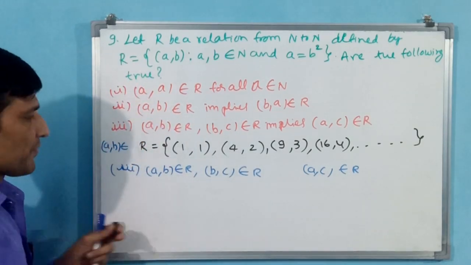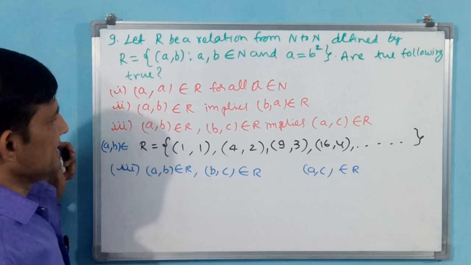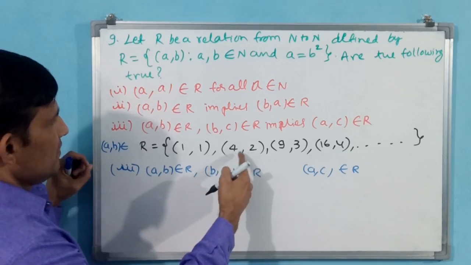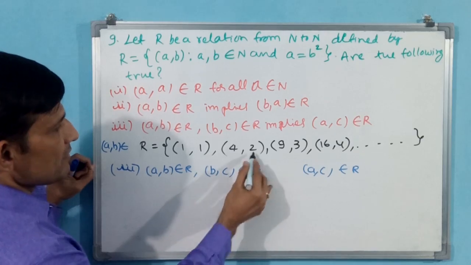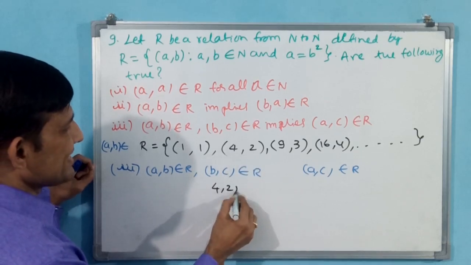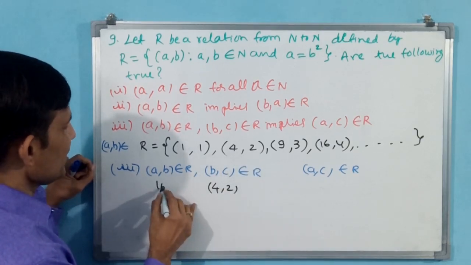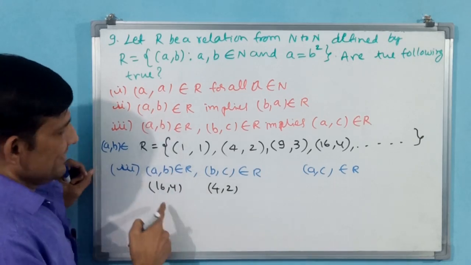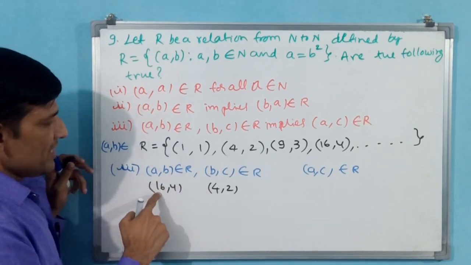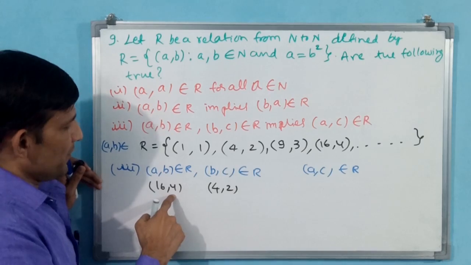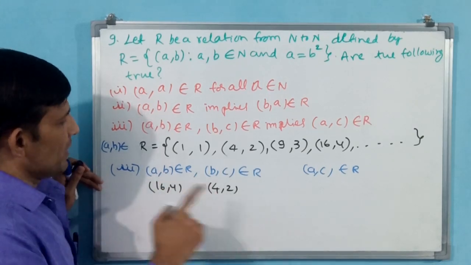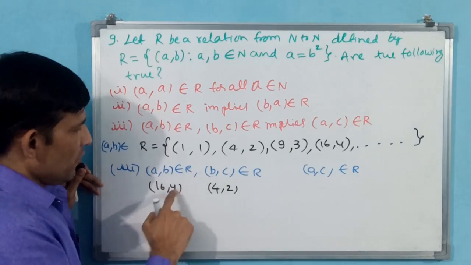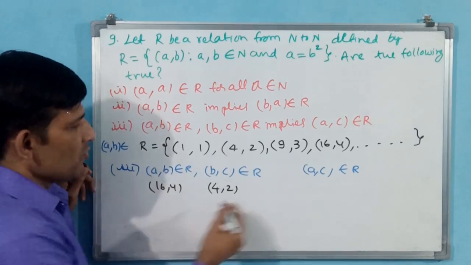What is (a, b)? Say I take (4, 2), and here I take (16, 4). See, a is 16, b is 4. 4 square is 16, 2 square is 4. (b, c) is (4, 2). Okay, now come here.